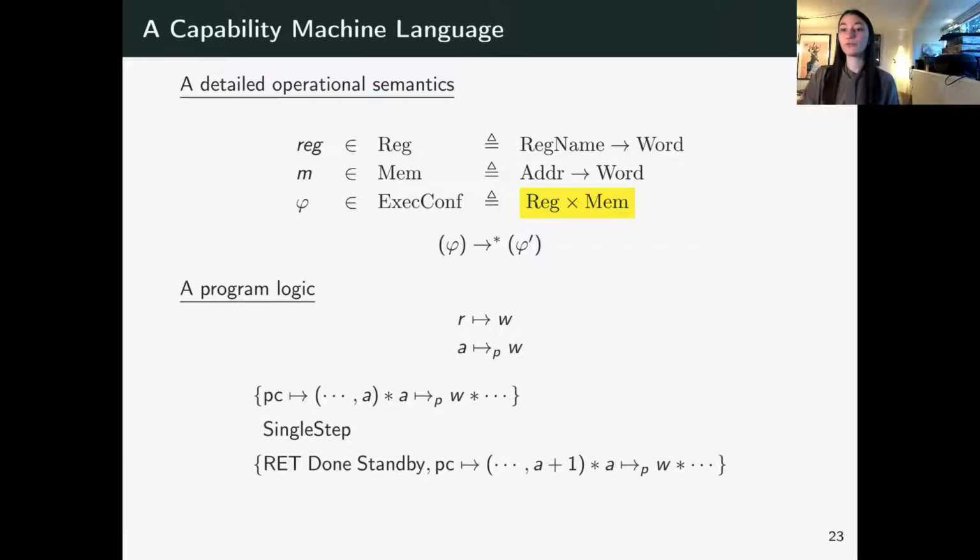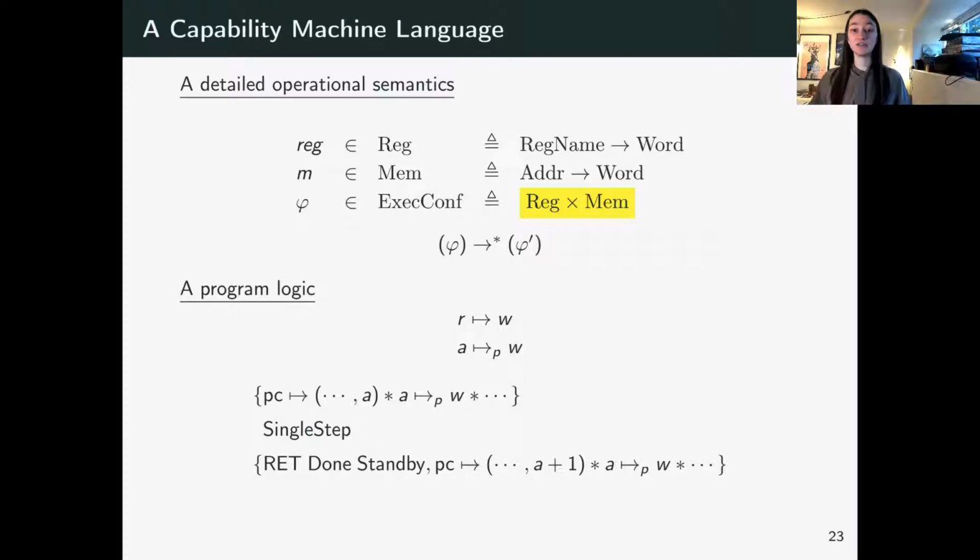So we begin by defining a detailed operational semantics of our simple capability machine language, which goes from configuration to configuration. Now, a configuration is the pair of the register state and memory state. And note that there are no expressions here in our operational semantics steps, and that's really because in a machine, everything is really just stateful. Programs lie in memory, programs are pointed to by the program counter, and our steps only really just change the state.